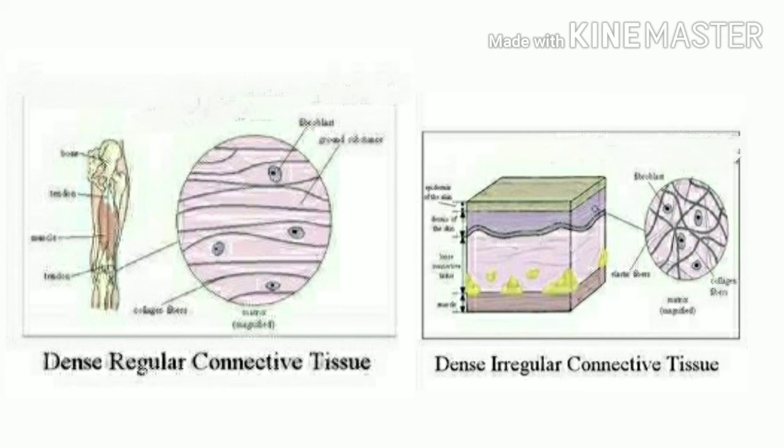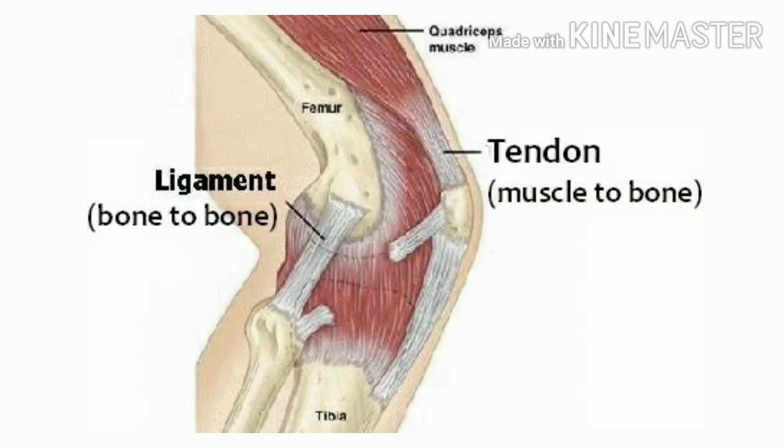In case of dense regular connective tissue, the collagen fibers are present in rows between many parallel bundles of fibers. Tendons that help in connecting a muscle to a bone, and ligaments which attach one bone to another bone are examples of dense regular connective tissue.